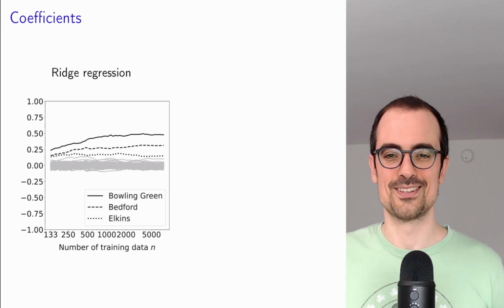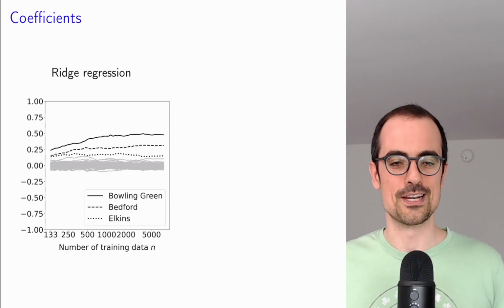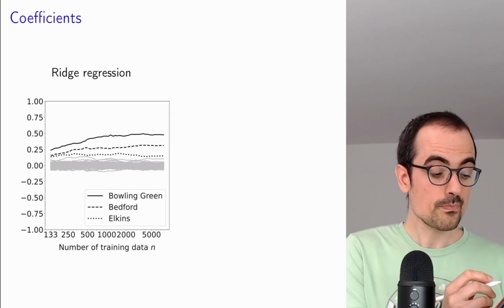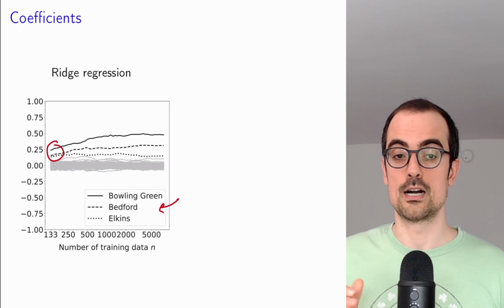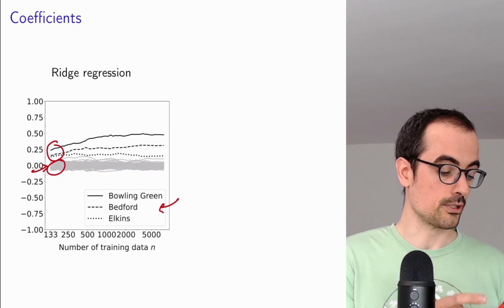Coefficients are the parameters of the linear model. So these are the coefficients for ridge regression, and we do see that the geographically meaningful coefficients are prominent, so that's good. We also see that a lot of the others are non-zero.